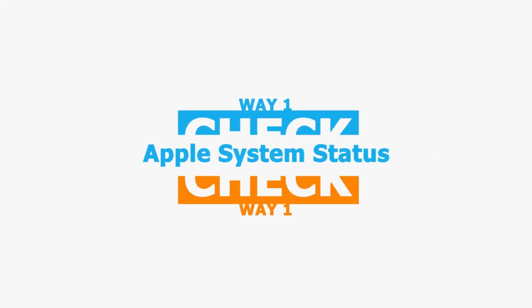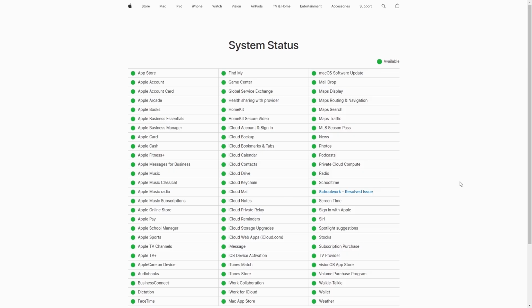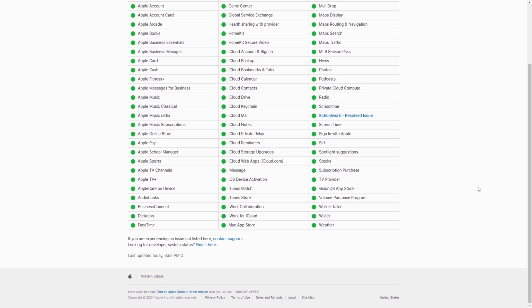Check Apple System Status. Visit the Apple System Status page to check if the Apple ID service is running normally. A green indicator next to Apple ID shows that the service is operational. If not, the server may be temporarily unavailable, and it's advised to wait for Apple to resolve it.